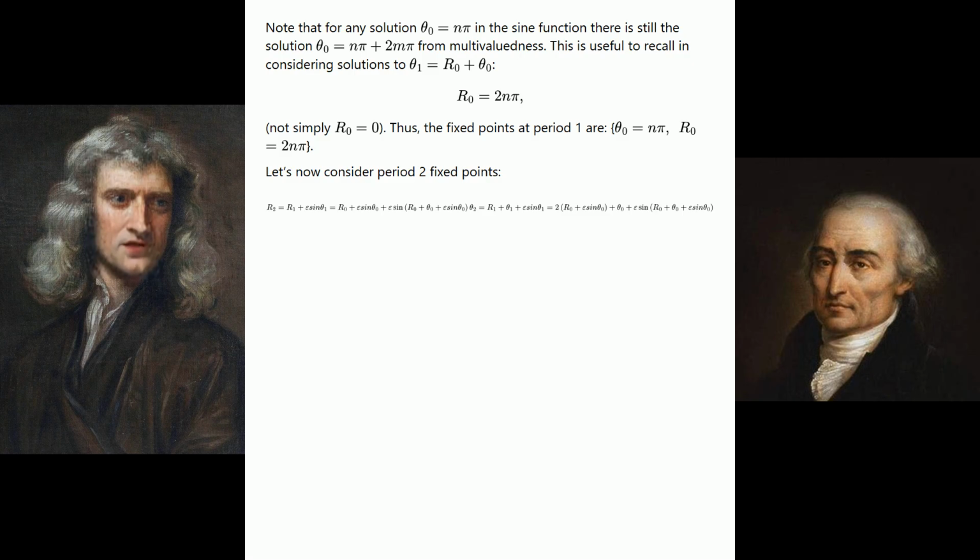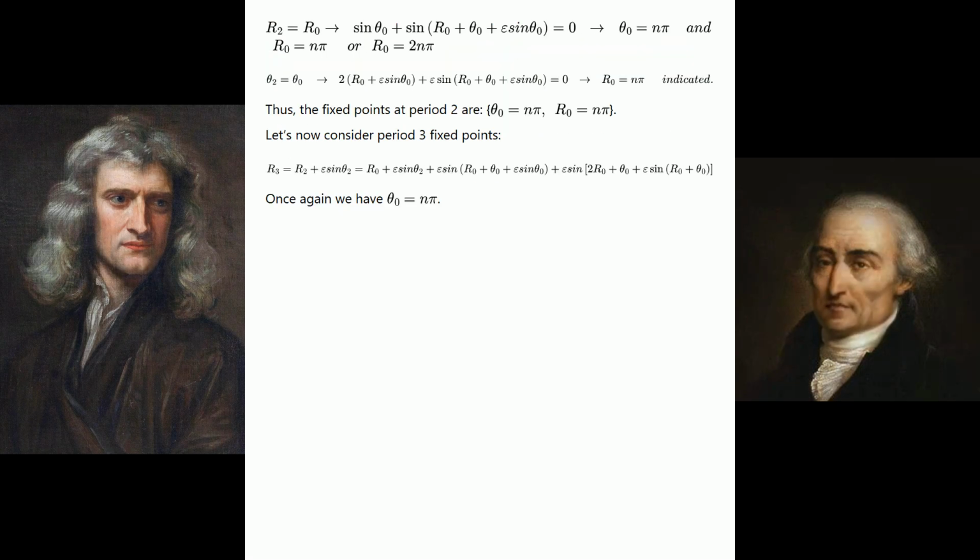Theta sub 2 equals r sub 1 plus theta sub 1 plus epsilon sin theta sub 1 equals 2 times r sub 0 plus epsilon sin theta sub 0 plus theta sub 0 plus epsilon sine of r sub 0 plus theta sub 0 plus epsilon sin theta sub 0. r sub 2 equals r sub 0 implies sine of theta sub 0 plus sine of r sub 0 plus theta sub 0 plus epsilon sin theta sub 0 equals 0, implying theta sub 0 equals n pi and r sub 0 equals n pi or r sub 0 equals 2n pi.